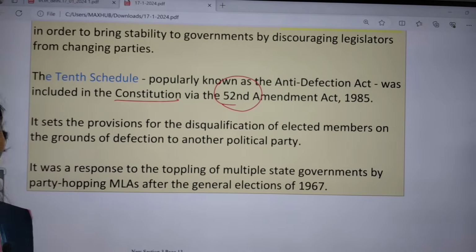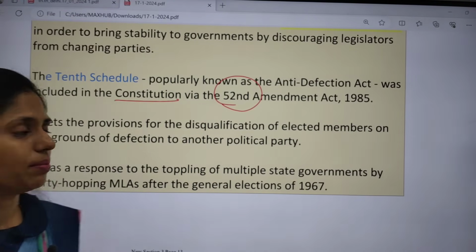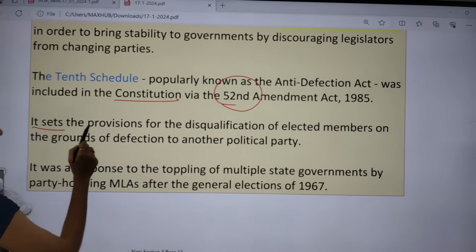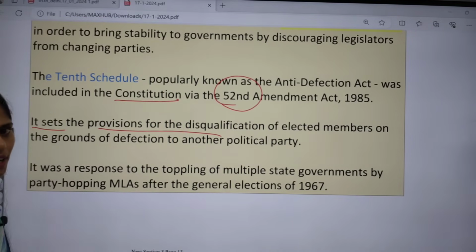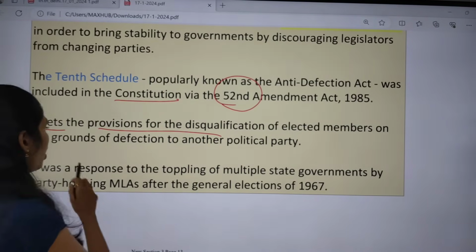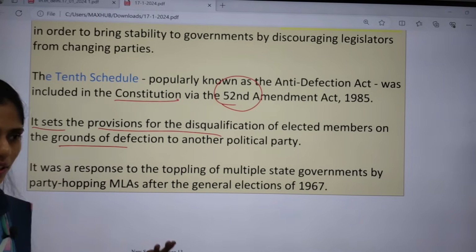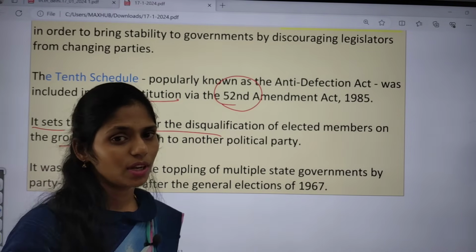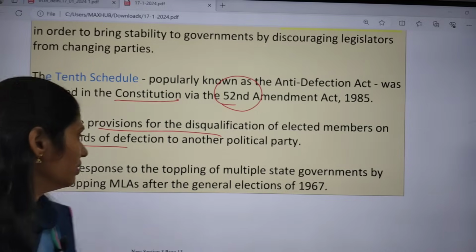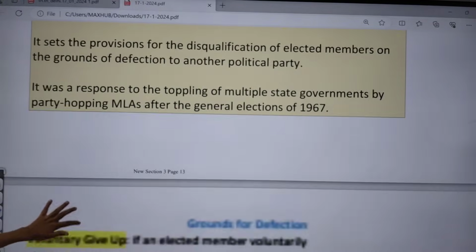So this 52nd Constitutional Amendment Act is very important. It also sets the provisions for disqualification of elected members on the grounds of defection. So on which grounds can we remove them? We need to have some grounds, so those grounds are also given clearly. Okay, now let us see the grounds.